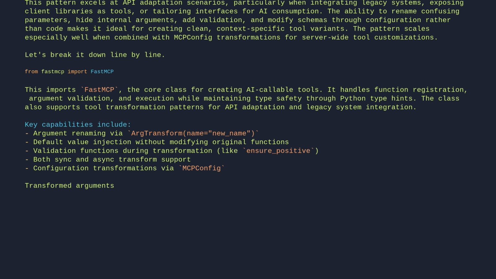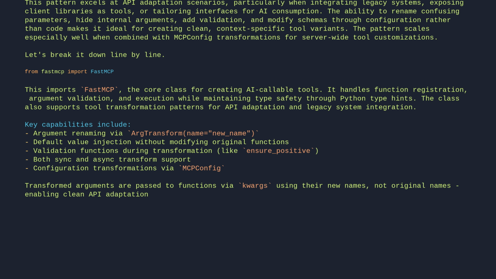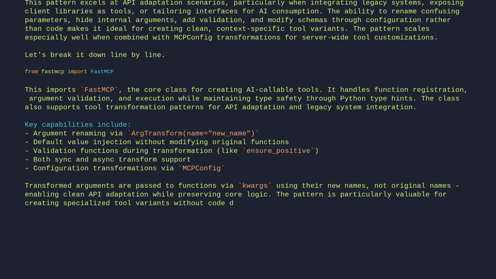Transformed arguments are passed to functions via kwargs using their new names, not original names, enabling clean API adaptation while preserving core logic. The pattern is particularly valuable for creating specialized tool variants without code duplication.